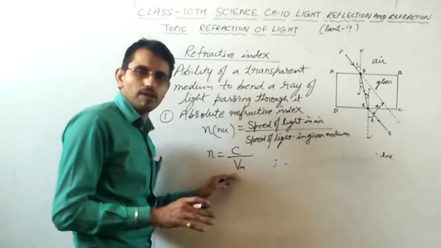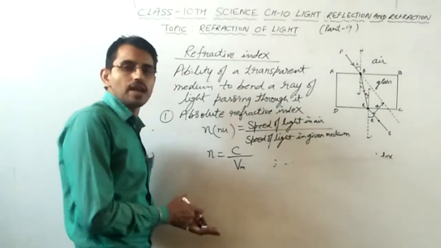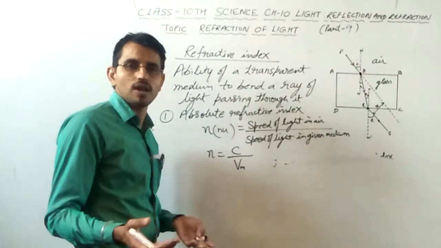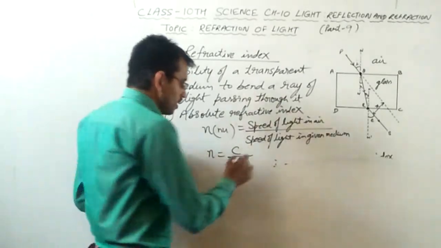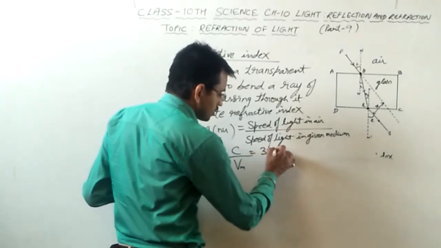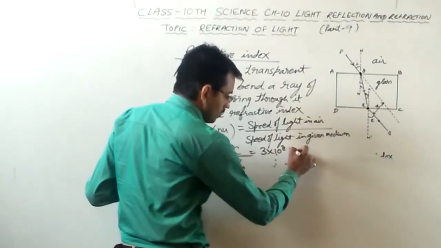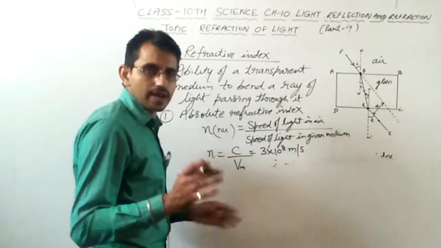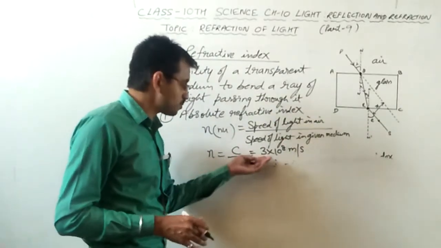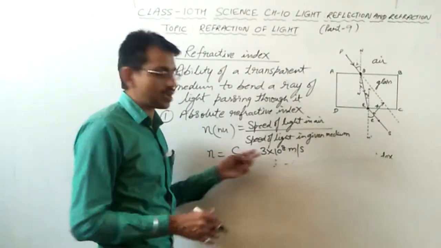It may be any medium other than air. It may be glass, diamond, water, oil, any gemstone. This c value is fixed, that is 3 × 10⁸ meter per second. The light travels fastest in air with this speed, 3 × 10⁸ meter per second.